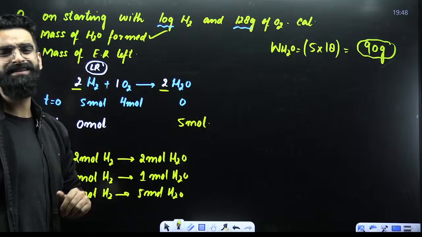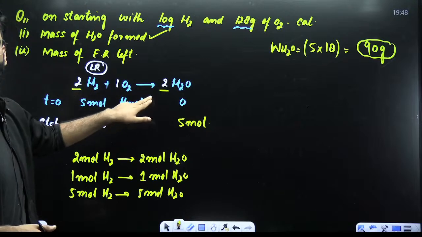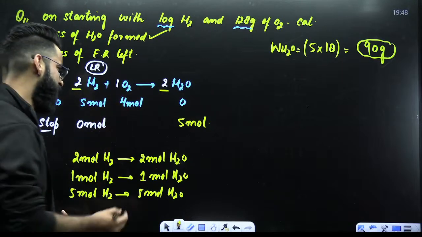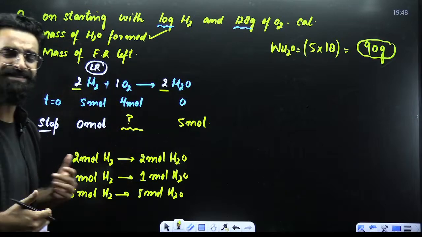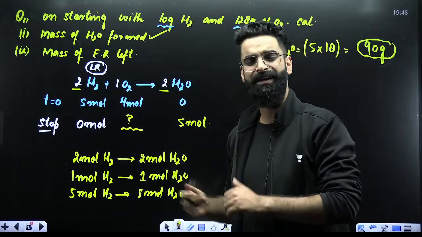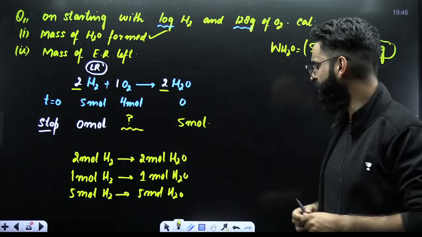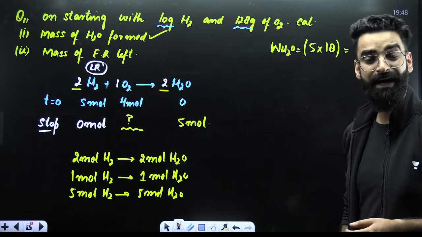Calculate the mass of excessive reagent left. How many moles of excessive reagent we had? 4. Now, out of these 4 moles, there will be some moles of excessive reagent still left in the container. So, first of all, let's get to know how many moles of excessive reagent are left in the container. Who is going to let me know about that? Again, it's going to be the limiting reagent.